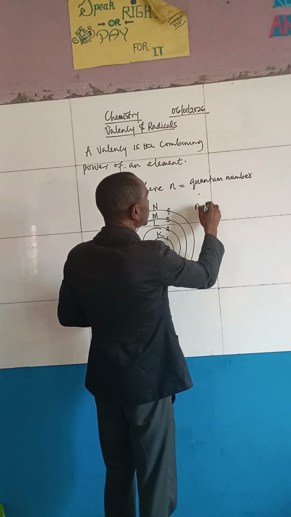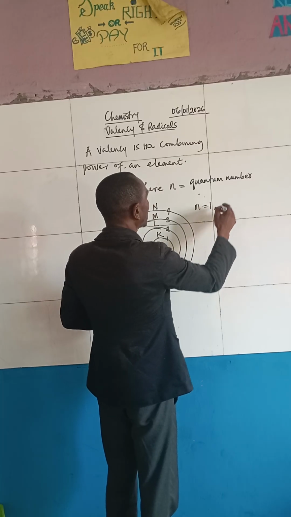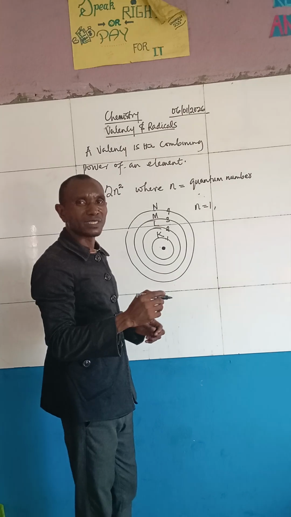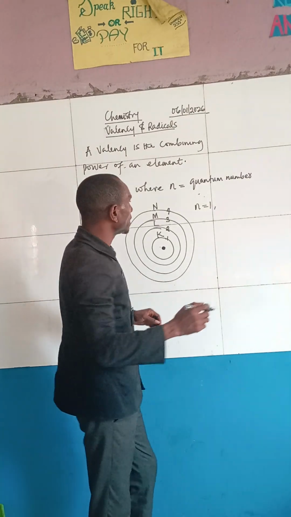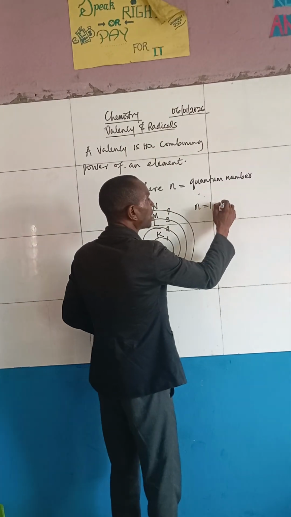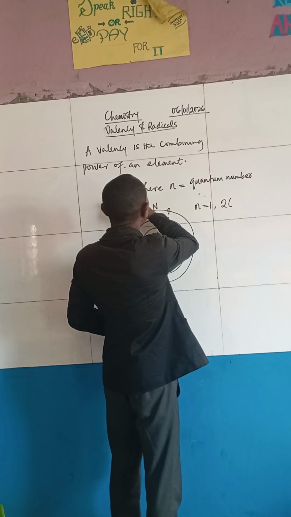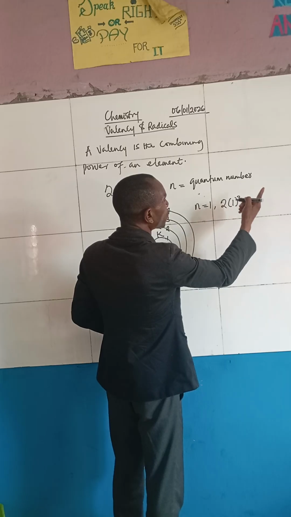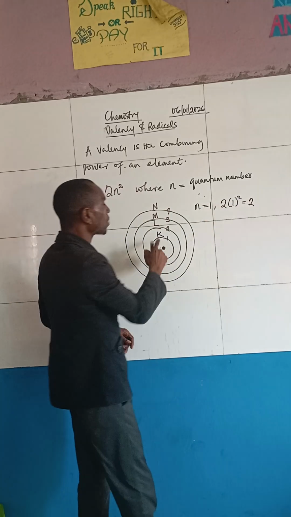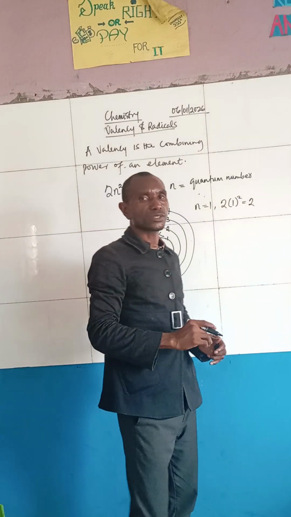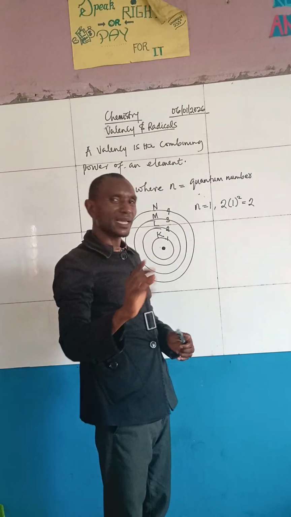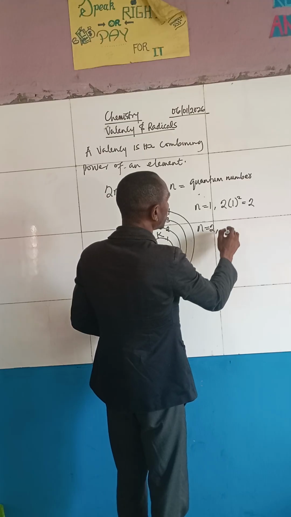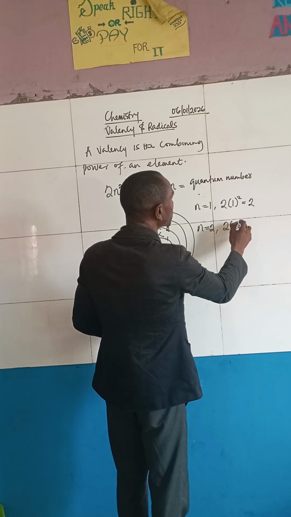If n is equal to 1, the maximum number of electrons that K shell can hold is, using that formula, 2 into, in place of n, you put 1, so we have 1 squared. 2 times 1 squared gives us 2, so K shell will carry a maximum of 2 electrons. While for the next one, n equals 2, we have 2 into 2 raised to power 2.